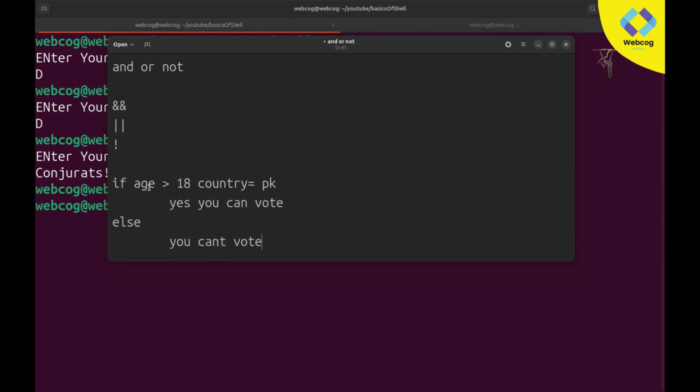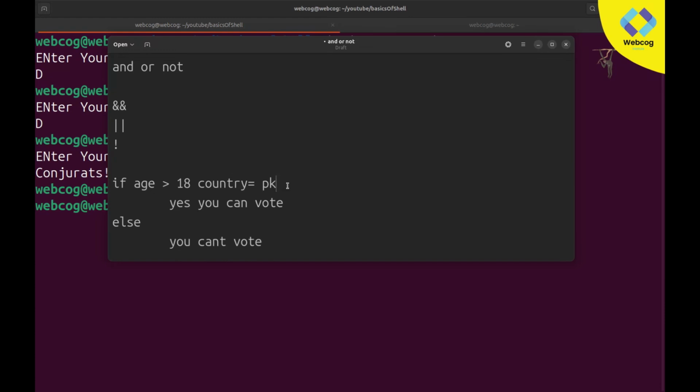So here in the if condition we have two requirements. Our first requirement is the user must be over 18, and our second condition is he must be a Pakistani resident. If both conditions are true, then we will print yes you can vote. If he is less than 18, meaning he is 16, then he can't vote, or if he is not from Pakistan, then he also can't vote. So we want two conditions here in our if. Normally we work with one condition, but this time we need two conditions.